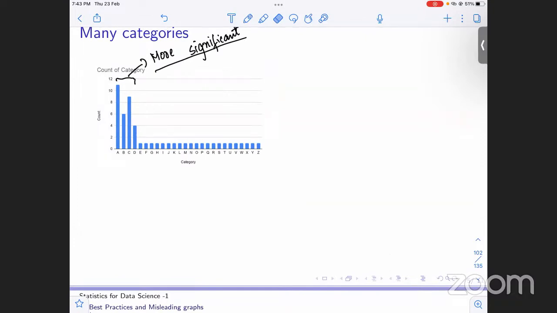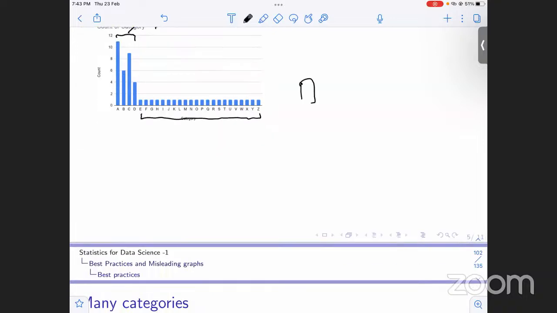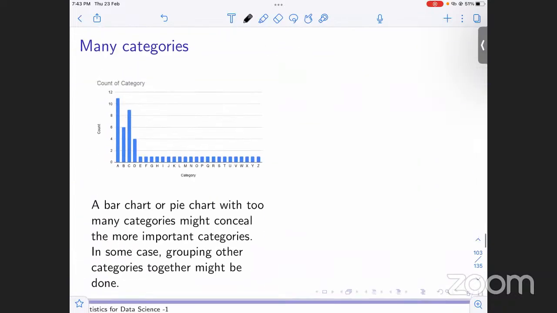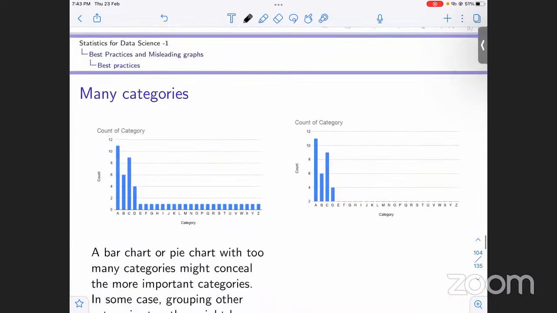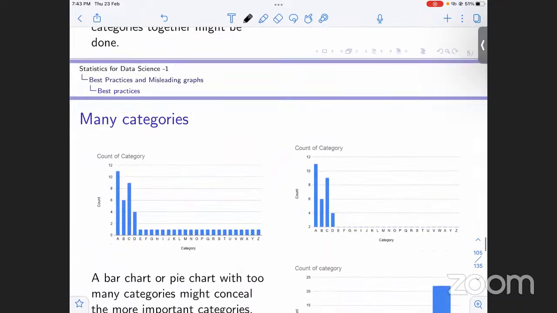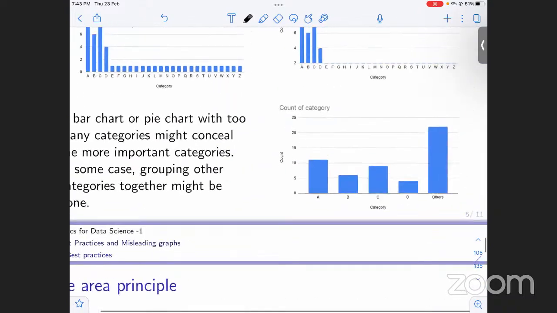So in this case, what we can do is, from the categories E to Z, these are less significant. We can club them together in one category and name that others, right? So basically we can do that. A bar chart or pie chart with too many categories might conceal the more important categories, the categories that we are here concerned with. So we'll group the less significant ones as others, right? So this is how we can do it.